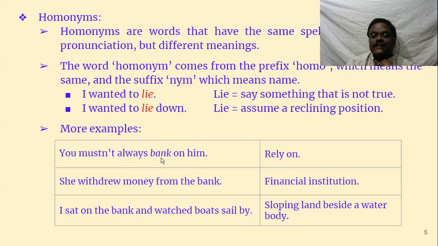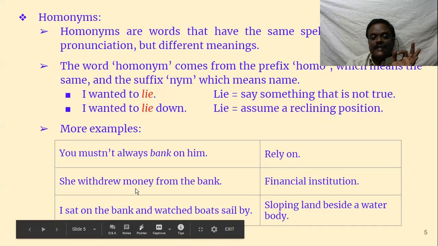First sentence, you must not always bank on him. So what is the meaning of bank here? We know bank means the State Bank of India, Andhra Bank, like that so many banks are there. We have bank accounts and we are very sure that bank means that. But a bank has different meanings as well. You must not always bank on him means rely on him, depend on him. So here bank means depend or rely.